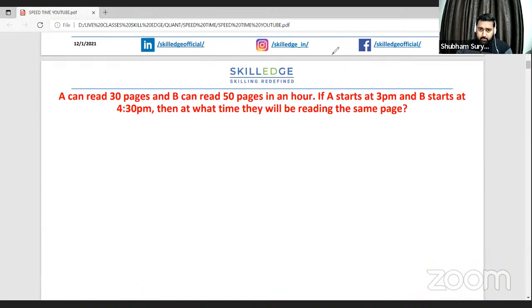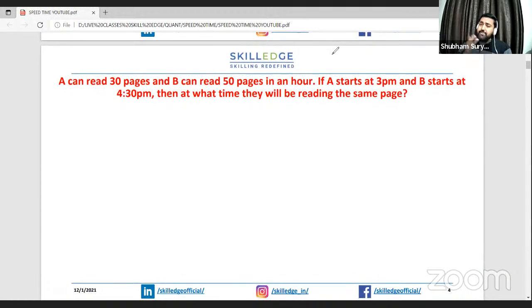Have a look at this one, guys. Again, instead of the distance traveled, we are talking about the pages read per hour over here. So as I told you, the work may change, but the format remains the same. So the format is similar to the format of the previous two questions, guys. Read it carefully and please type your answers in the chat box. I'll just start the timer for you guys. Your time starts now.